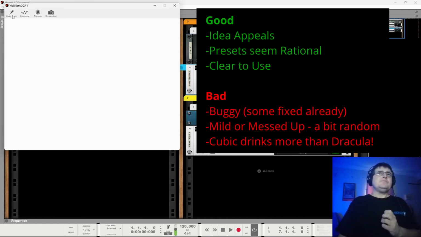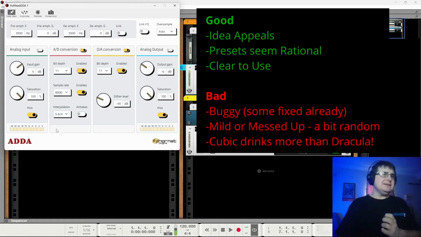What's good? Well, the idea does appeal to me, particularly if I could get a Casio CZ sound from it. I didn't feel like I got it from Tal, and I don't feel like I'm getting it here. At times I think I get nice sounds, but oddly enough, the Casio and this just don't seem to sit very nicely. All the phase distortion oscillators in there and this don't feel like they sit nicely.